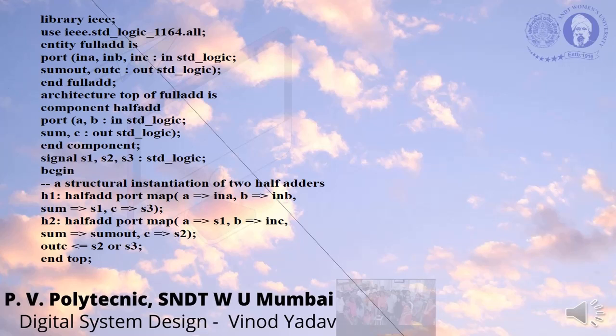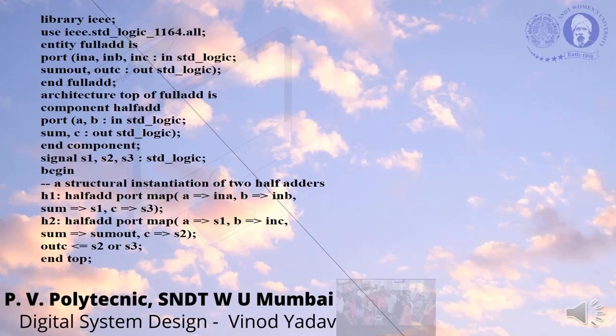The name of the architecture is being written as top. Architecture top of full adder is, since the entity name was full adder.